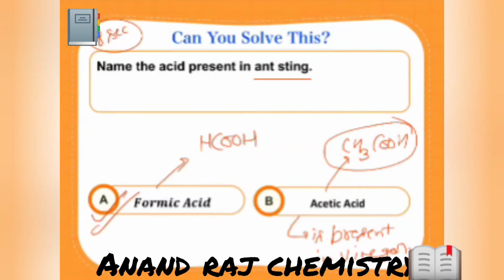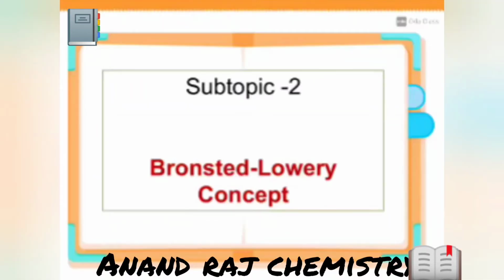Okay, so the correct answer is, guys, option A. Acetic acid is present in vinegar, not in the sting of an ant. Okay, let's try another one.